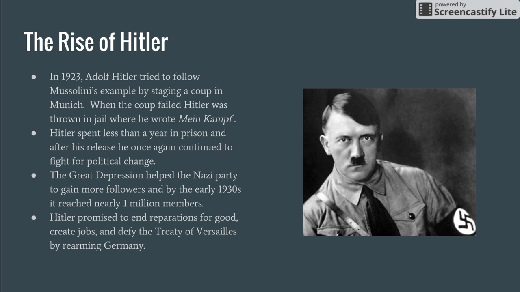Hitler promised to end reparations for good. He also promised to create jobs and defy the Treaty of Versailles by rearming Germany. For many, they looked to Hitler as the strong leader that they've been looking for.